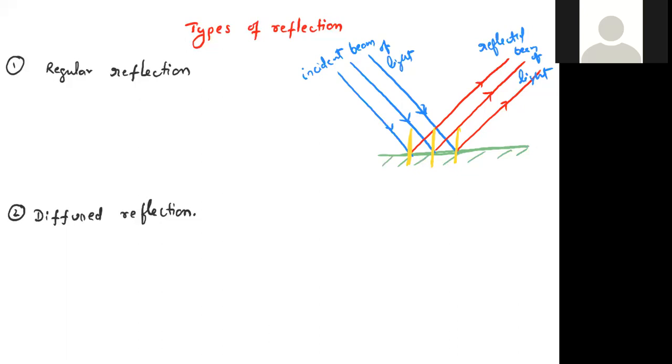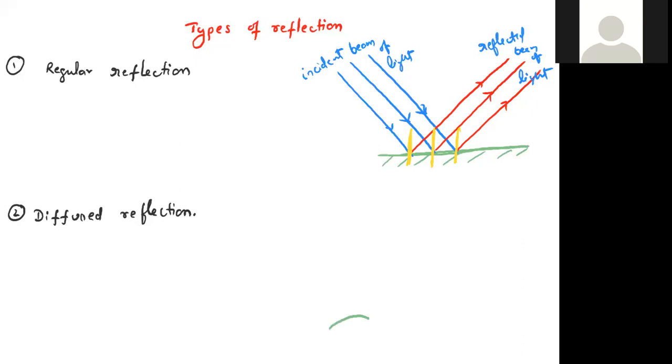Can you note down the definition? What is regular reflection? When a parallel beam of light is incident on a surface, then the reflected light rays are also parallel to each other. Now, when we come to diffuse reflection, it is also called reflection from a